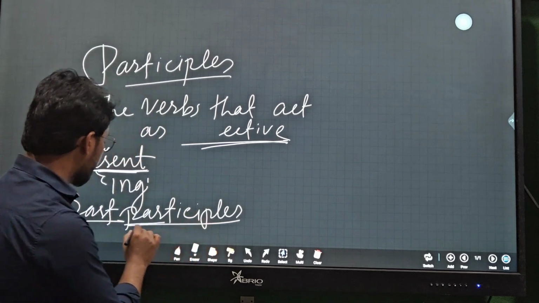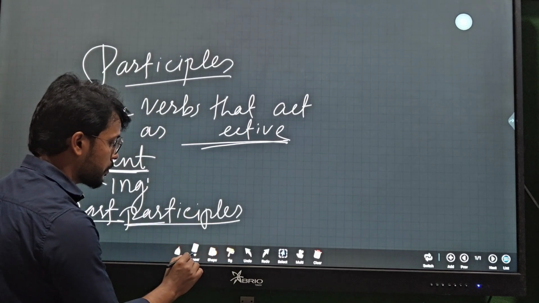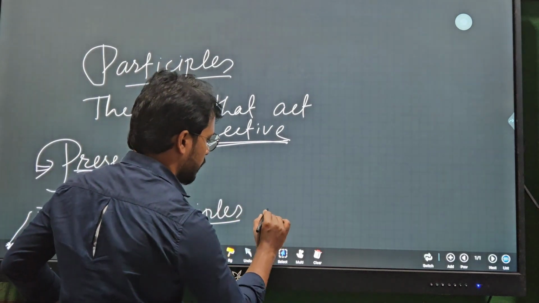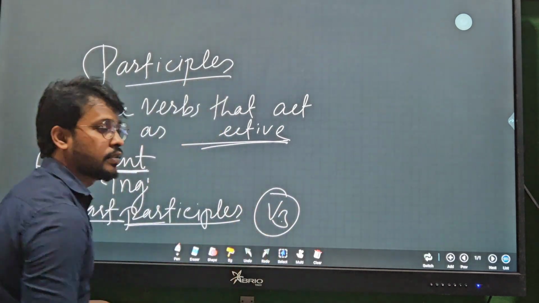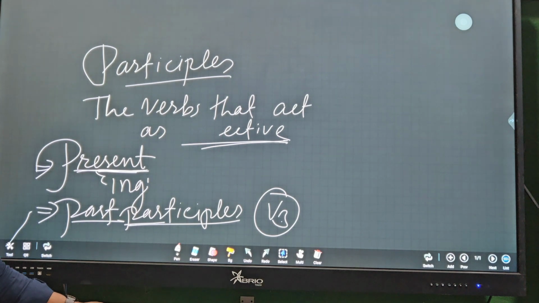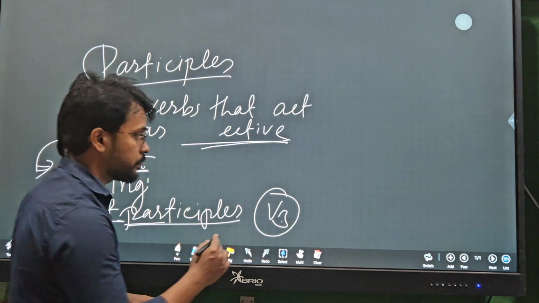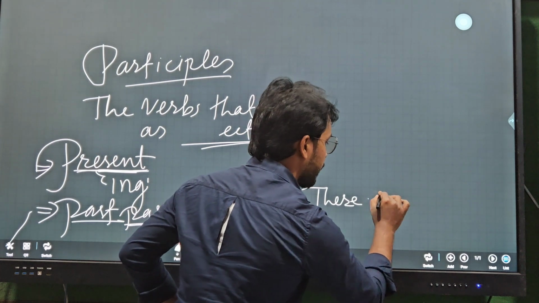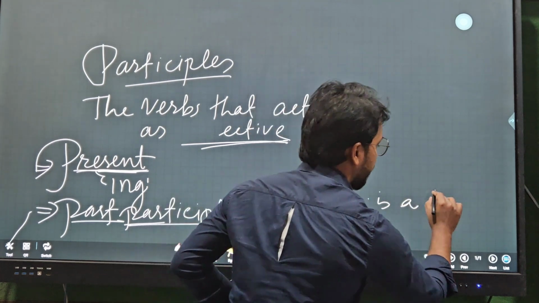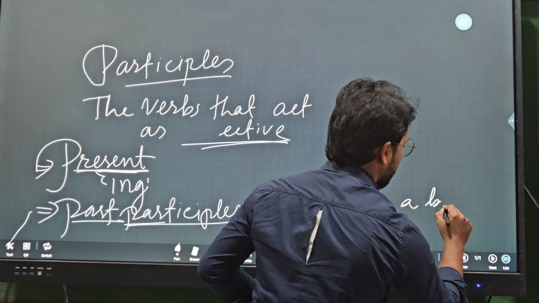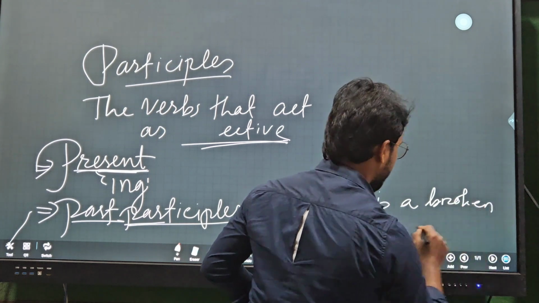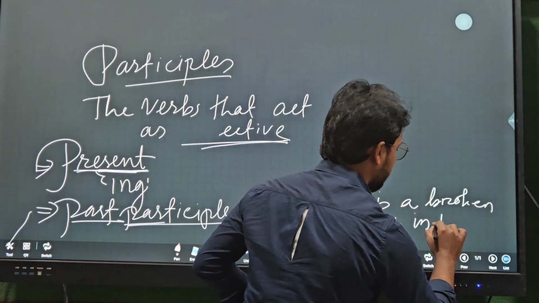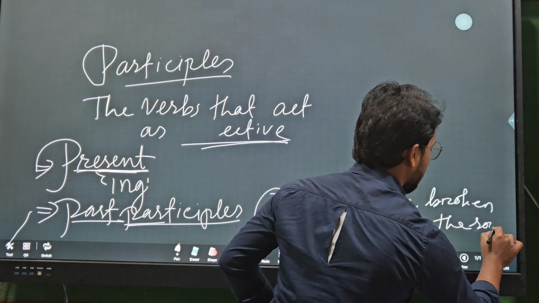All right. See the past participles, the V3 verbs, and they act as the adjective in the sentence. How? There is a broken chair in the room.